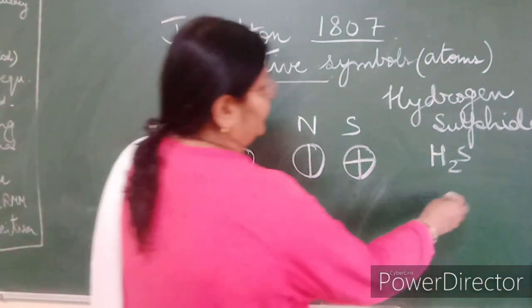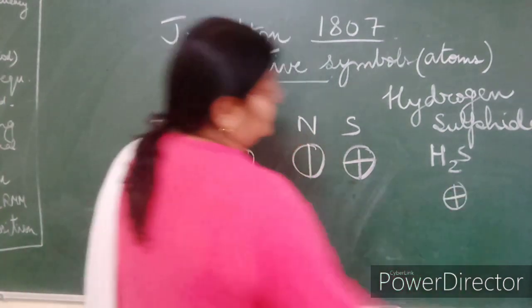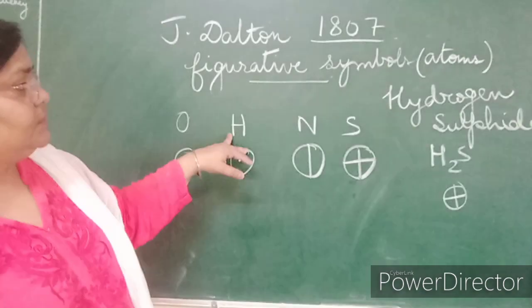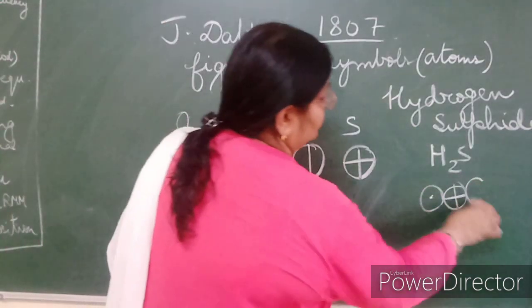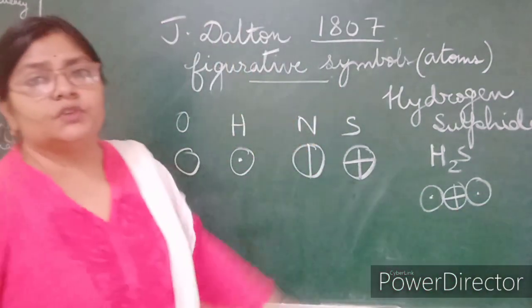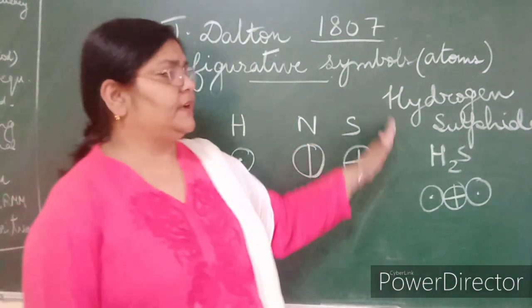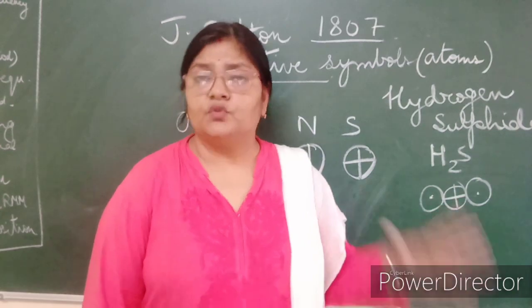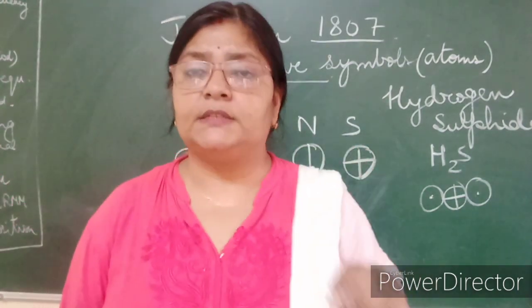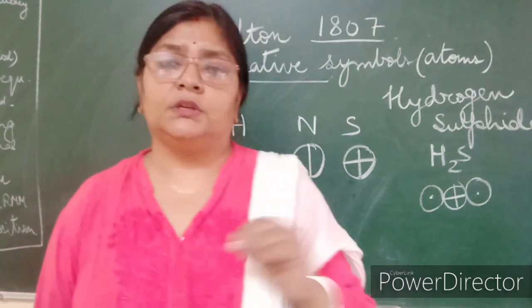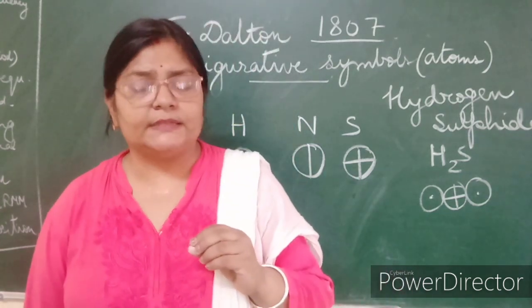So one atom of S is represented by this symbol, and 2 atoms of hydrogen, one on this side, one on the other side. So this is how hydrogen sulfide was represented. By using these figures, he represented all the compounds that they knew at that time.